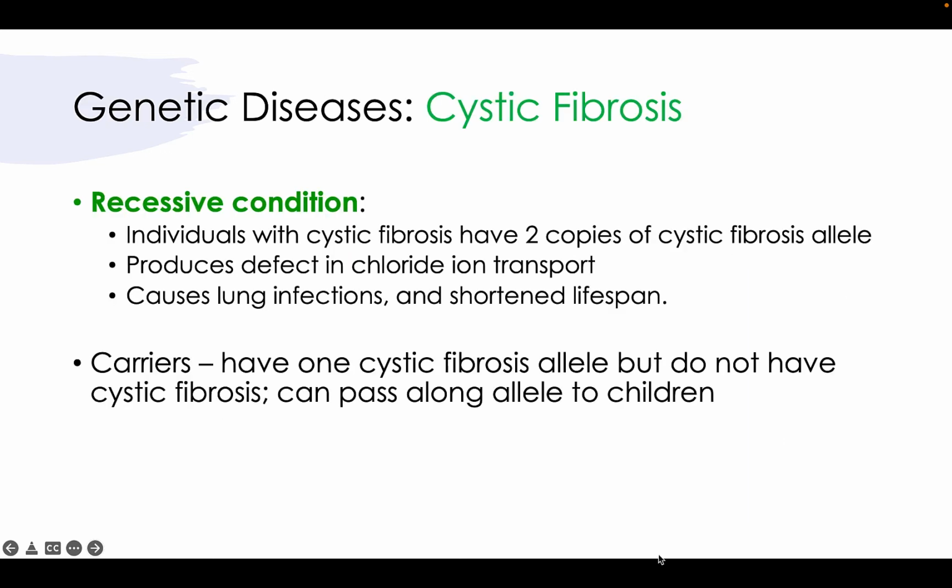So when it comes to the genetic disease cystic fibrosis, we're looking at a recessive condition. Individuals with cystic fibrosis are going to have two copies of the cystic fibrosis allele, which are both recessive. This will produce a defect in the chloride ion transport, causing lung infections and shortening the lifespan. Carriers of cystic fibrosis can have one cystic fibrosis allele, but not the other one. So they're not exactly expressing cystic fibrosis, but they can still pass that along to their children or their offspring.